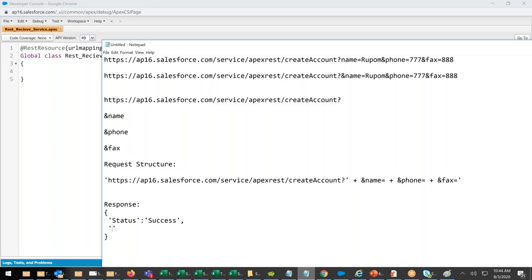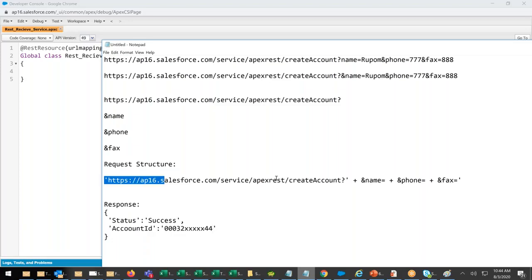What is that? Account ID. And here we will give you the account ID 00032 XXXXX. So the system will get this response. If they get success, they will understand, okay, the account got created. If it's a failed status, then the status code will come, error will come.